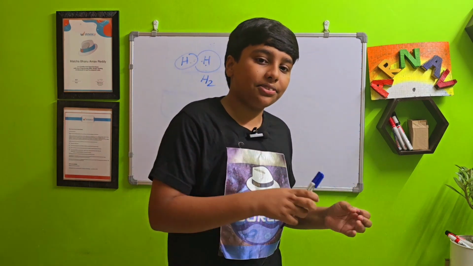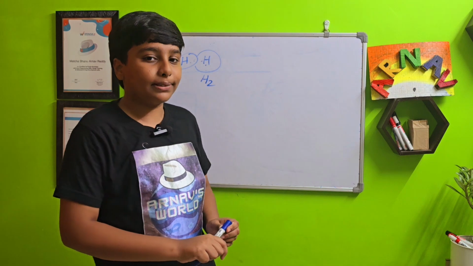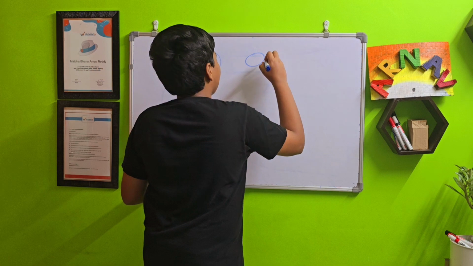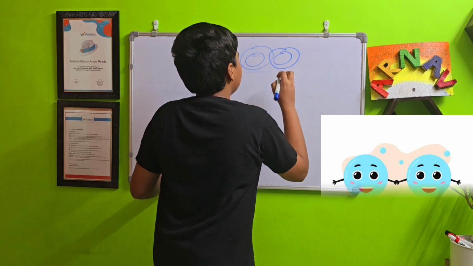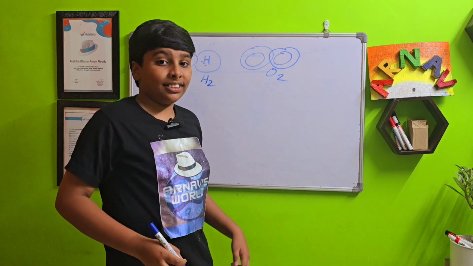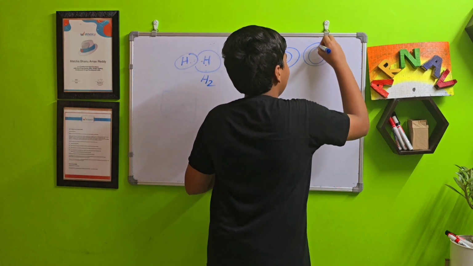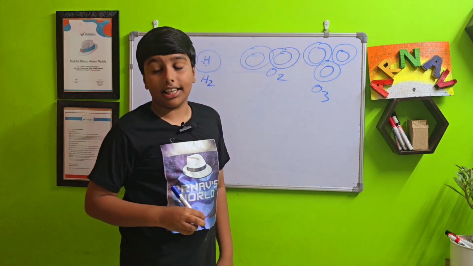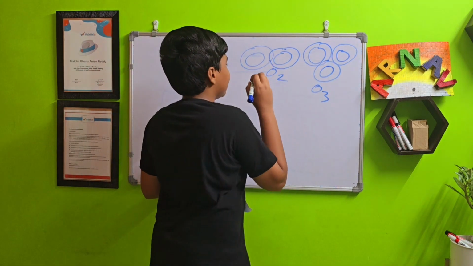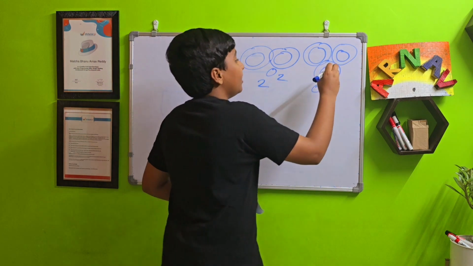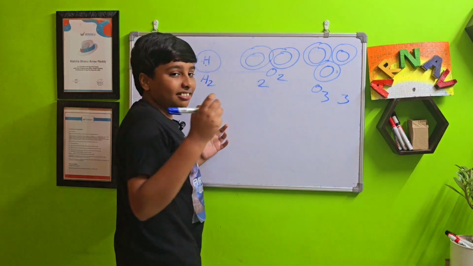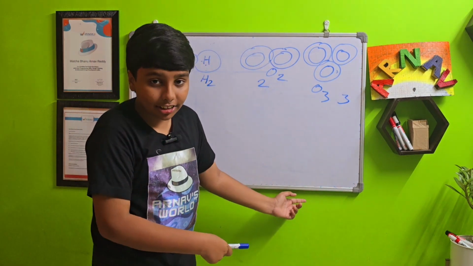And this is not always the same number. For a few atoms, there is not just one but many different atomicities. So there are other elements with varying atomicities such as oxygen. This is the normal O2 which we breathe and it is in the air. But there is another form of oxygen. It is in the sky, and I'll give a hint. It's O3, also known as ozone. So in this version of oxygen, it has an atomicity of 2, and in this version of oxygen, it has an atomicity of 3. So oxygen could be said to have both 2 and 3 atomicities.